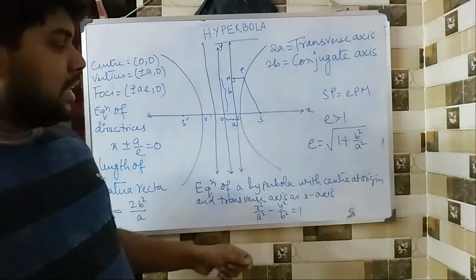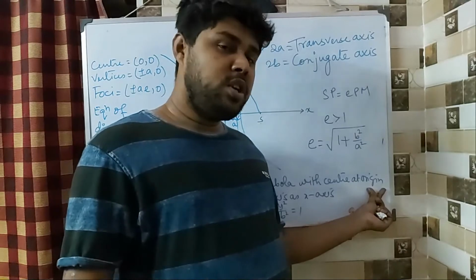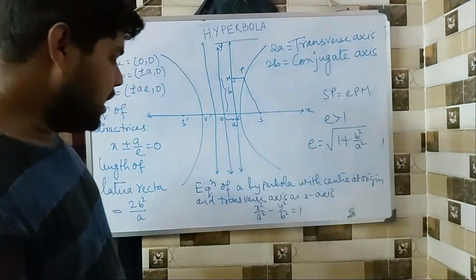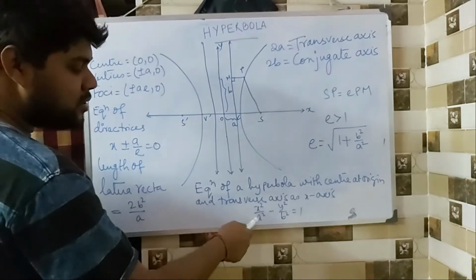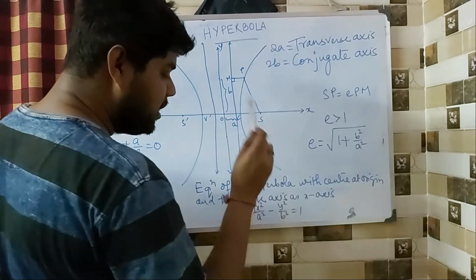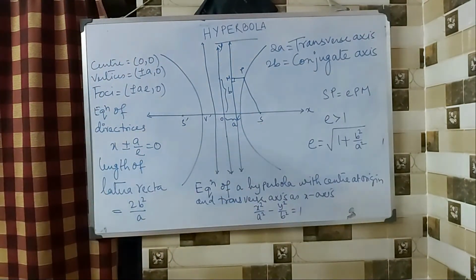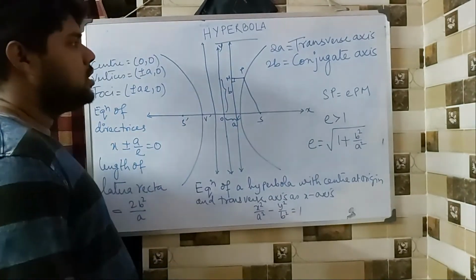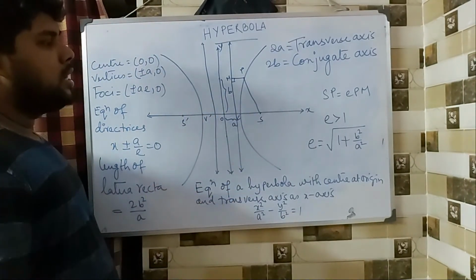And similarly, if the center is not at the origin and is at some arbitrary point h comma k, then again it will become x minus h whole square by a square, and this will become y minus k whole square by b square. Clear? So that's it. This is our theory part for hyperbola.